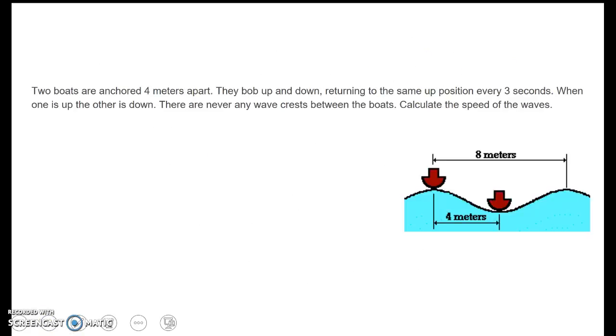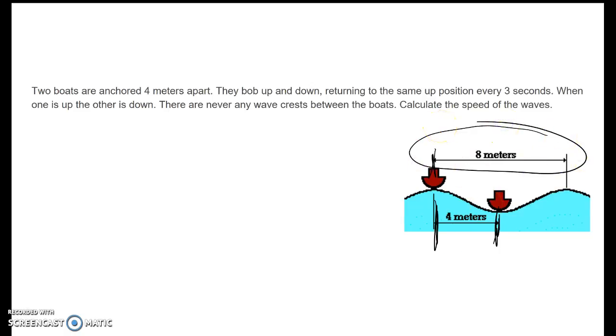Okay, we got two boats anchored 4 meters apart. They bob up and down, so they're going with the waves, returning to the same position every 3 seconds. When one is up, the other is down. There are never any wave crests between the boats. Calculate the speed of the waves. So when one is up, one is down, and they're 4 meters apart. Okay, this is half a wavelength, right? As we talked about with crest and trough on a previous example. So you got to multiply it by 2 to find the full wavelength, which is 8 meters.